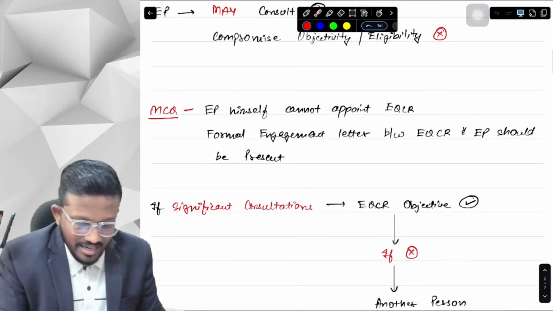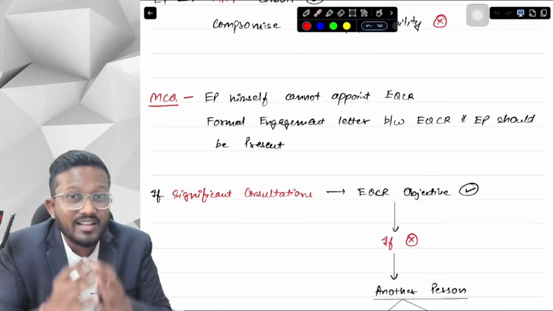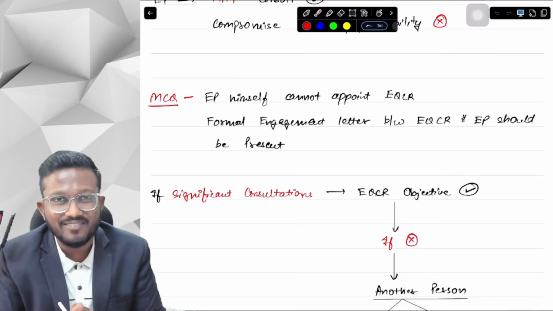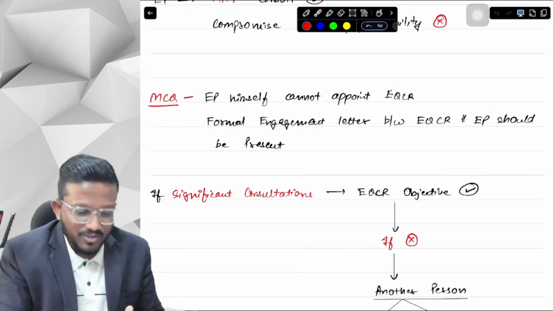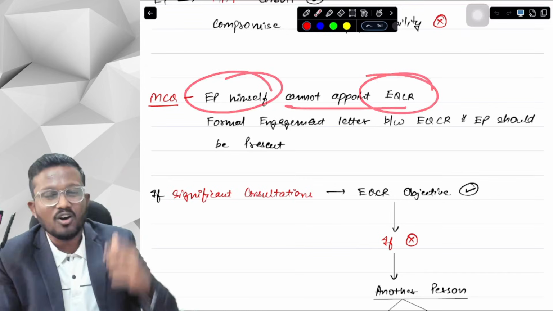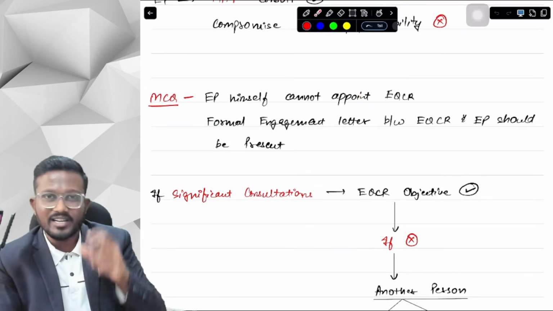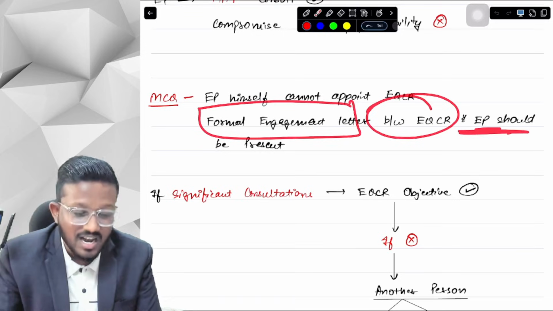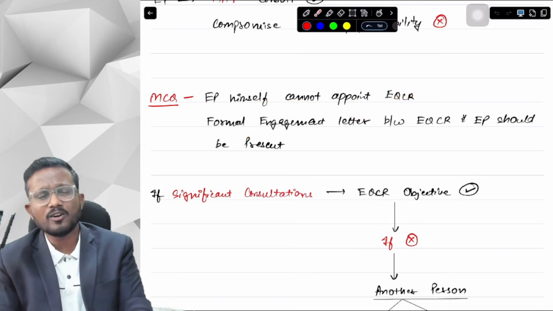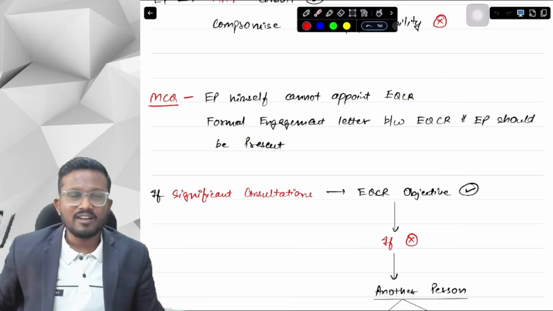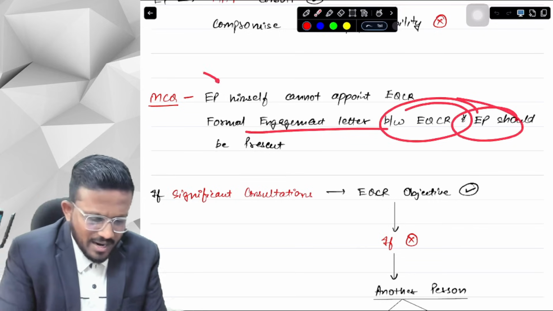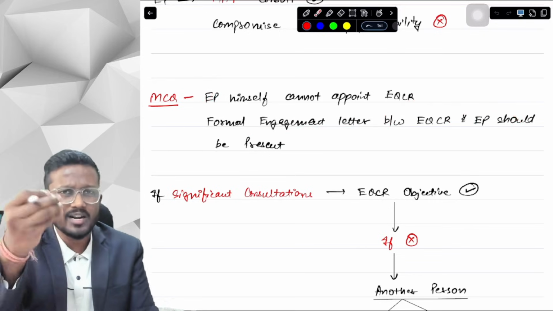Okay, yes sir. Does EP himself appoint the EQCR? It will be the same as appointing your own checker that will check your self-certified copy. That obviously is not possible. So EP himself does not appoint an EQCR. Obviously it is appointed based on the firm's quality control system and policies, and there should be a formal engagement letter between EQCR and EP. It's not like, okay, I will be your EQCR from now and we don't sign anything. We have to sign a formal engagement letter between EQCR and EP. That's part of your MCQ, not even in your ICA module, but ICA has asked it in the MCQ.